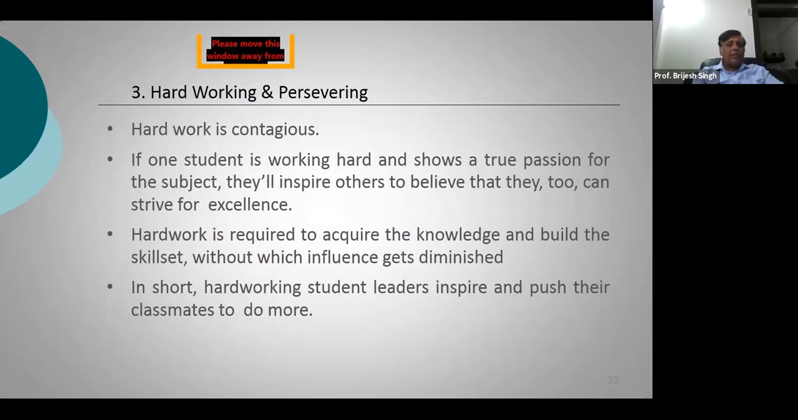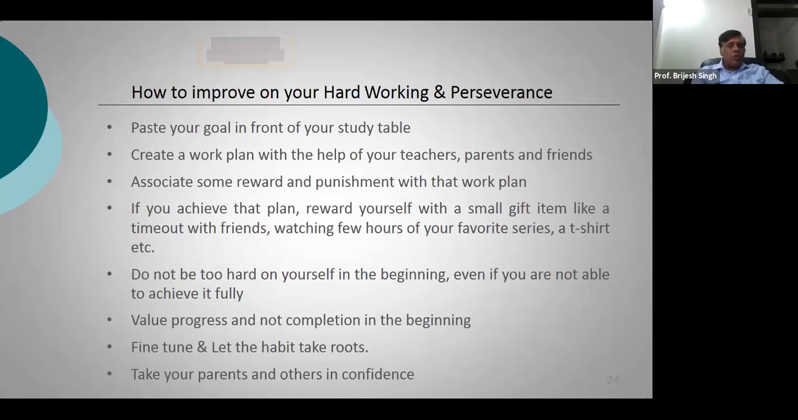Remember this, nothing great gets achieved without working hard, without putting in a proper amount of perseverance towards your goals. How can you actually become a hard worker? Remember this, it all starts with the goal. If your goal is aligned, you will work hard towards it. So here what I'll suggest is you paste your goal in front of your study table. What is it that you want to achieve? That goal should be one which has the ability to move you emotionally. You should be passionate towards that goal.